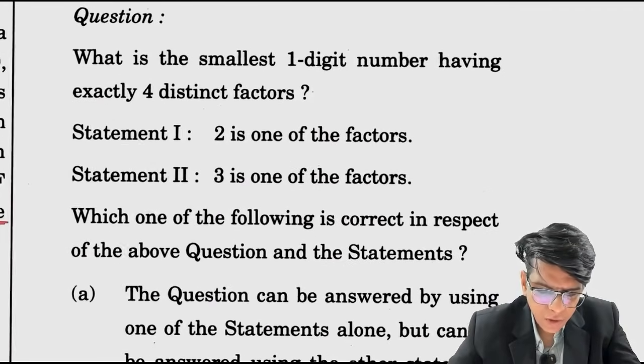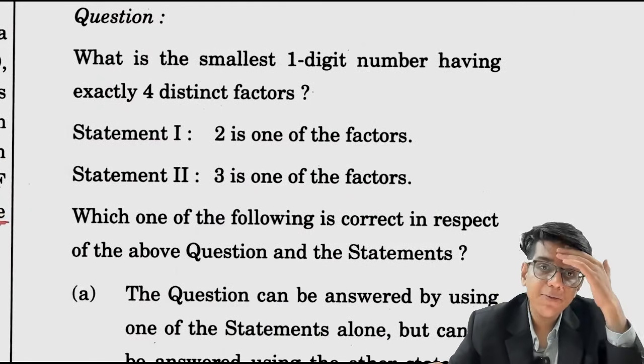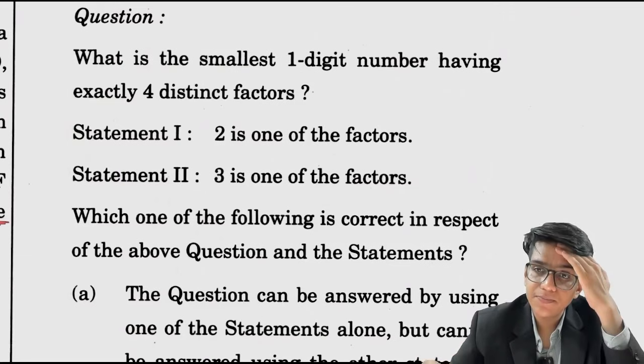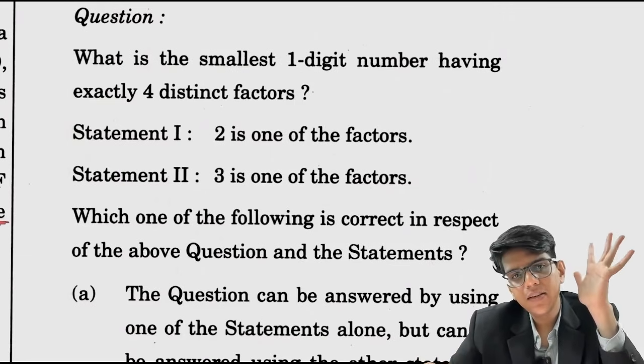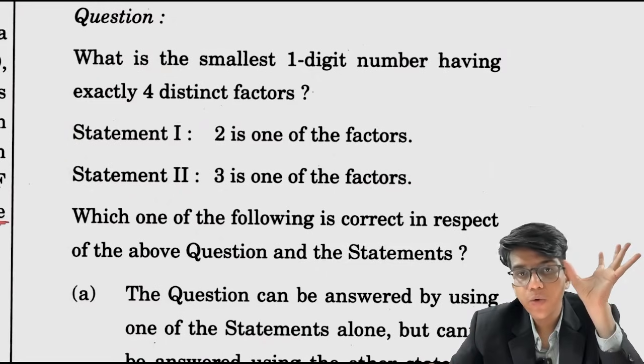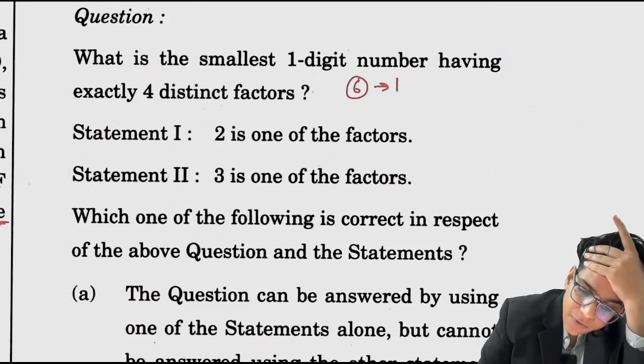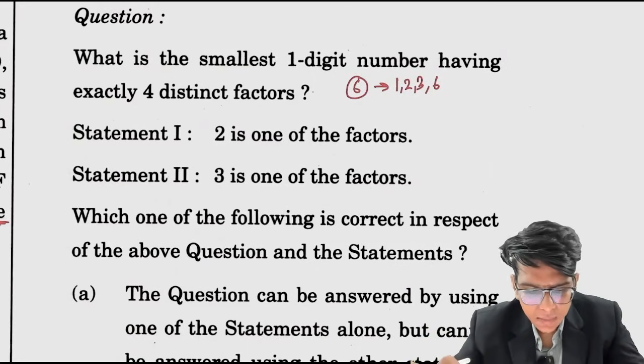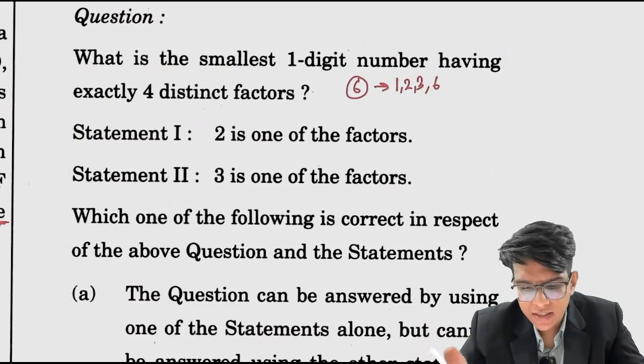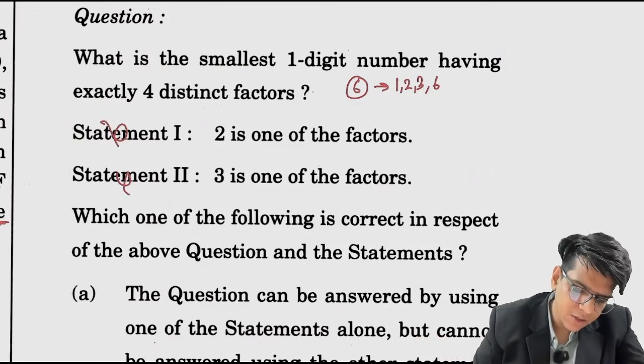What is the smallest one-digit number having exactly 4 distinct factors? 1 has just 1, 2 has 1 and 2, 3 has 1 and 3, 4 has 1, 2 and 4. Not 5, but 6. The factors of 6 are 1, 2, 3 and 6. So the smallest one-digit number with exactly 4 distinct factors is 6. We didn't need the statements.